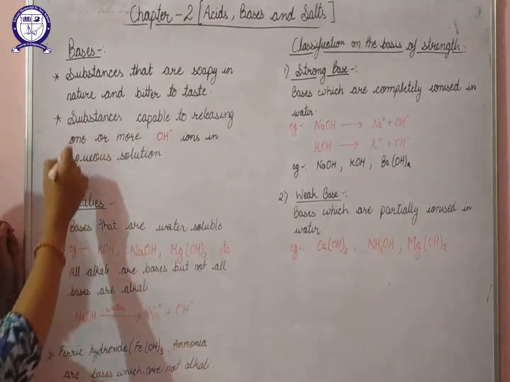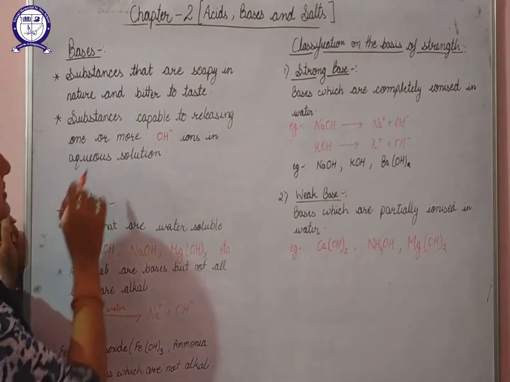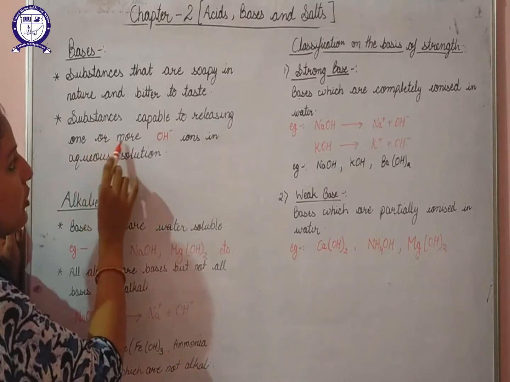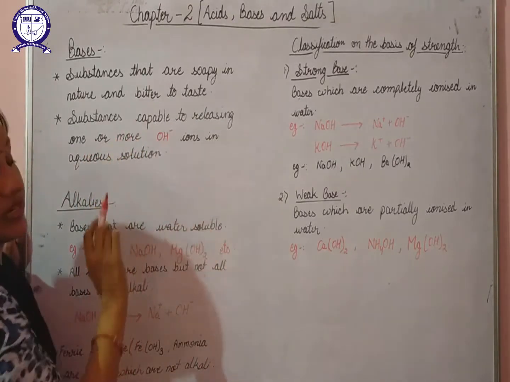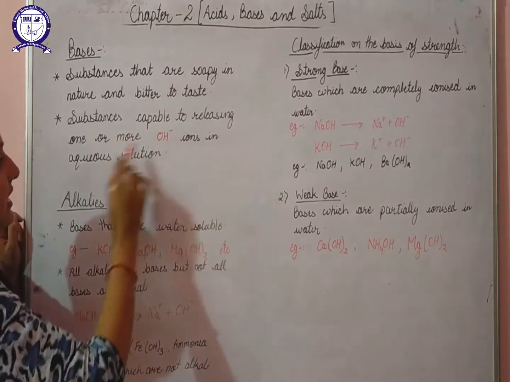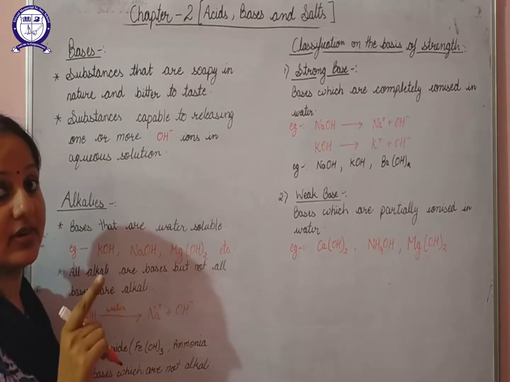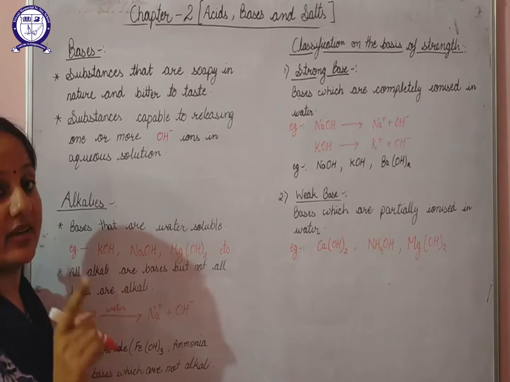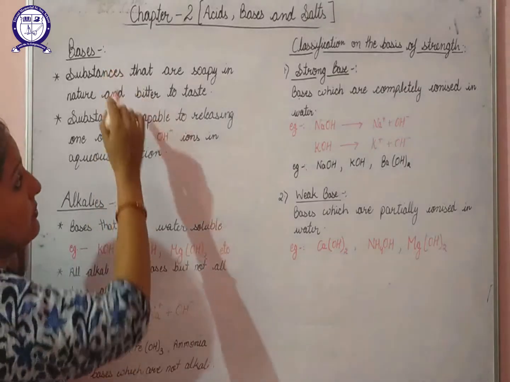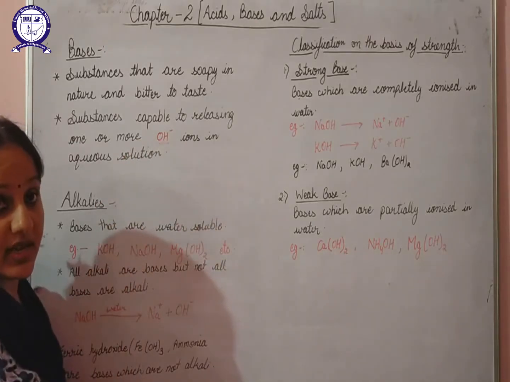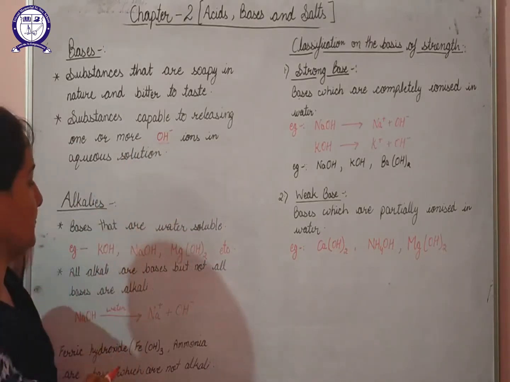Now, according to the proper definition, bases are substances capable of releasing one or more OH negative ion, that is the hydroxyl ion, in aqueous solution. We have discussed that acids release H positive ion in aqueous solution, and now bases are the substances that release hydroxyl ion in aqueous solution.